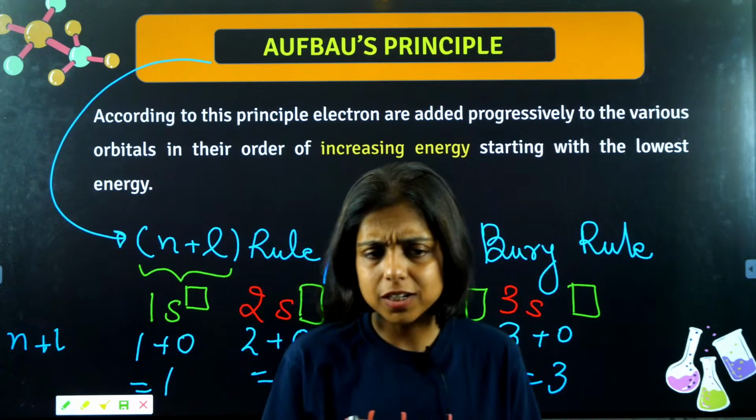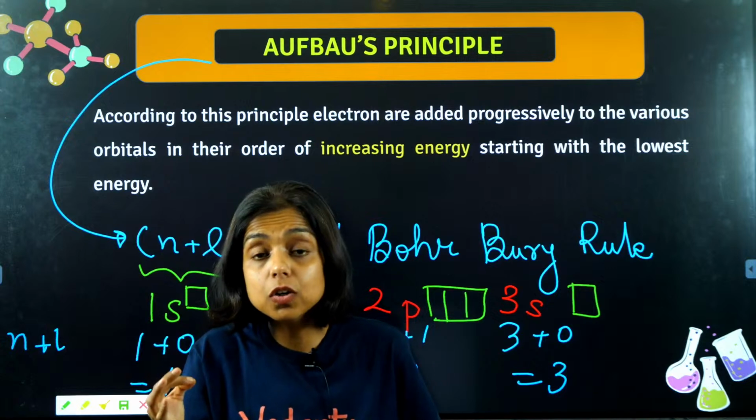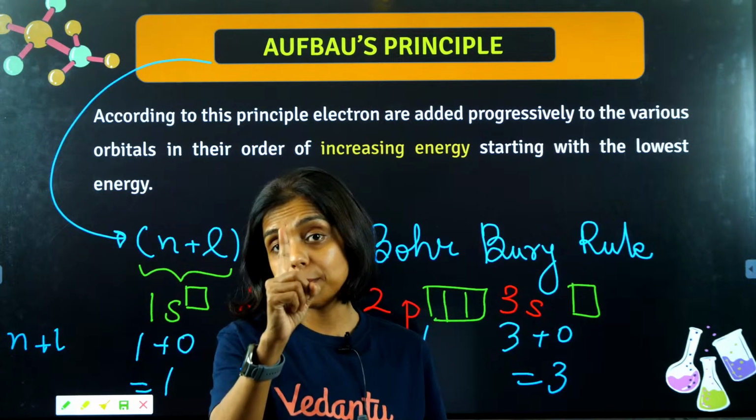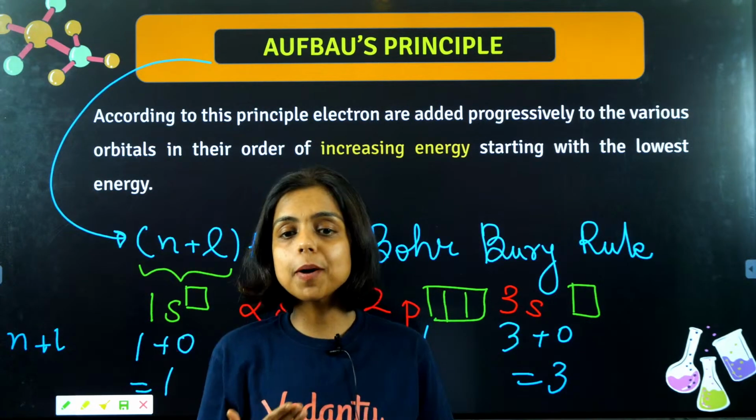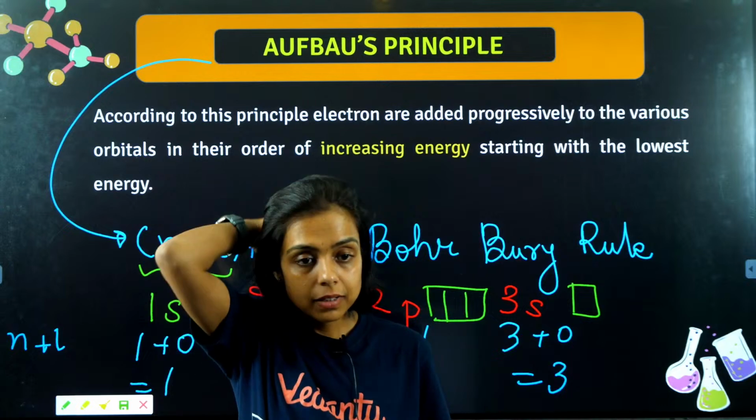Can you please quickly tell me how many electrons I can fill in one orbital maximum? Maximum how many electrons can we fill in an orbital?